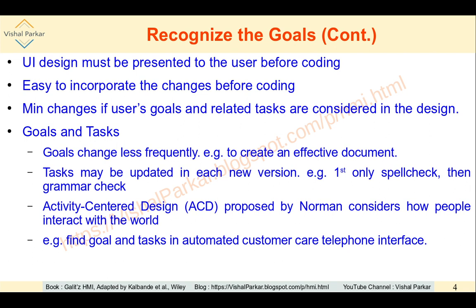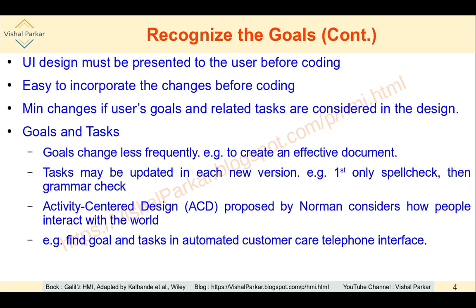So we have been speaking of users' goals and tasks. Now we'll deal in detail with what the goals and tasks are, with some examples. At the beginning, goals change less frequently. So what are goals? One example is that the user wishes to create an effective text document, for example.